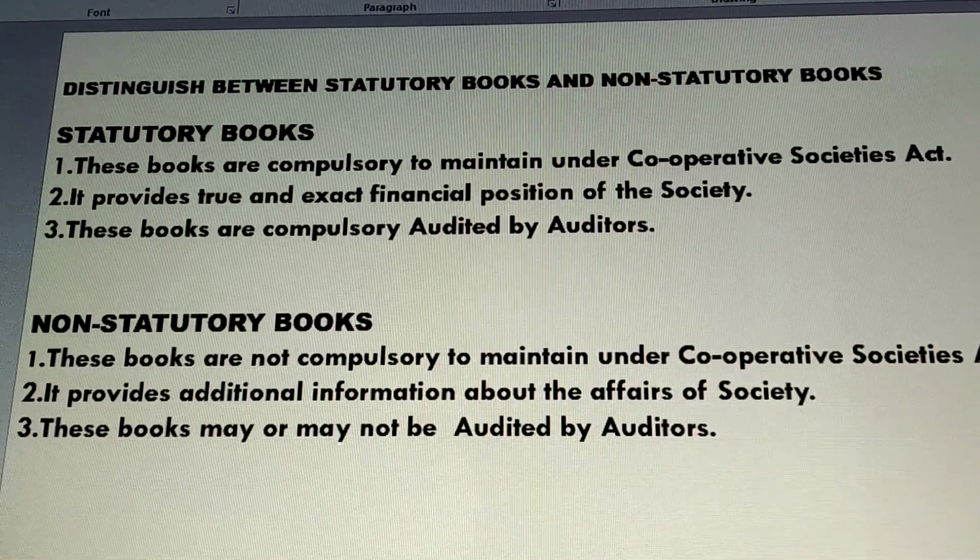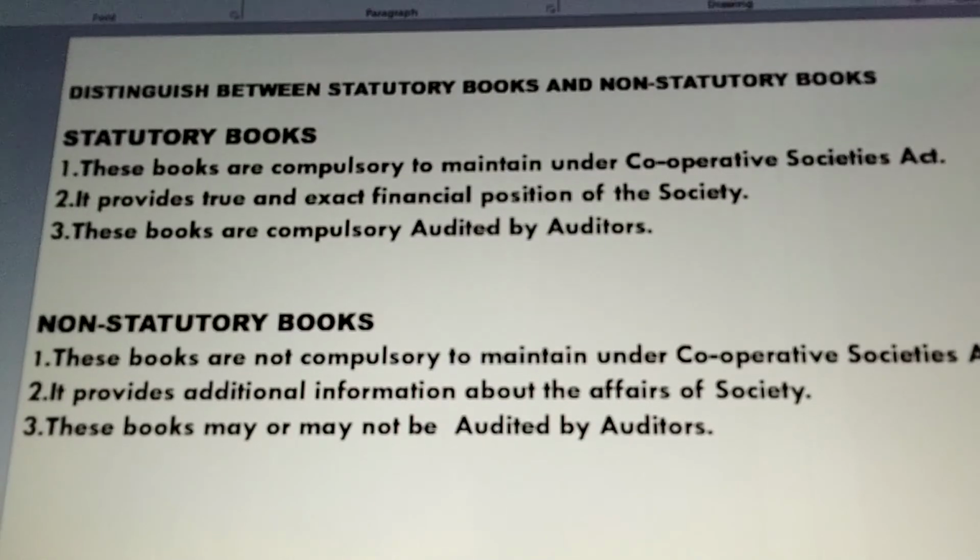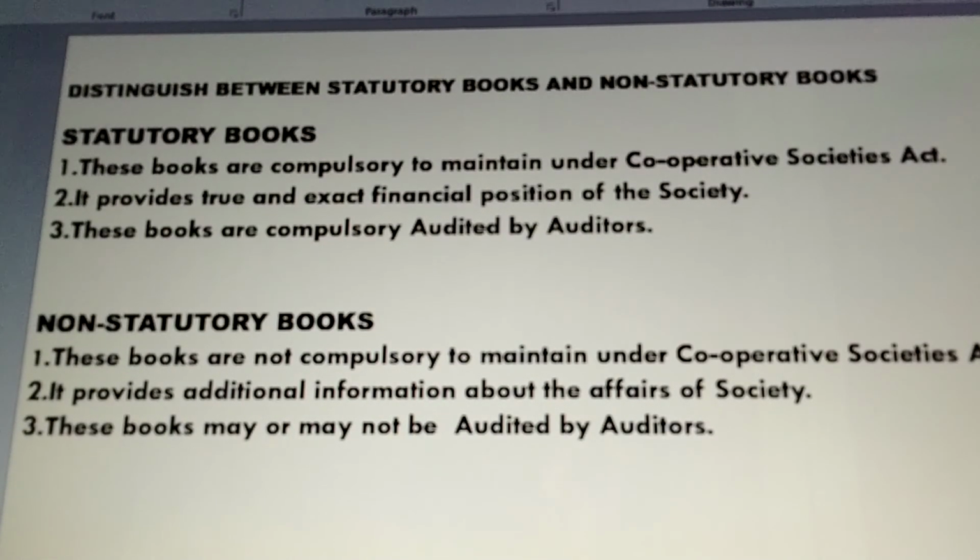So the auditor might see them if required, or might not. It is not compulsory for them to be audited by the auditors, right?